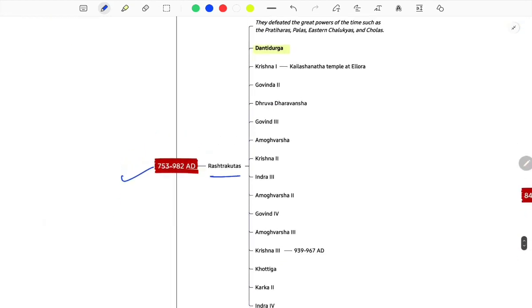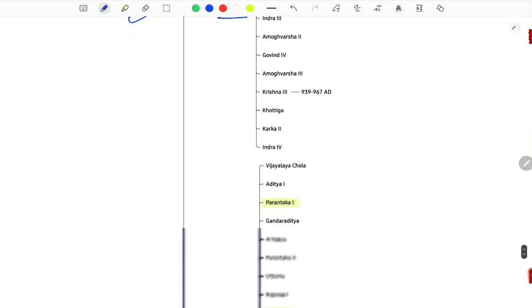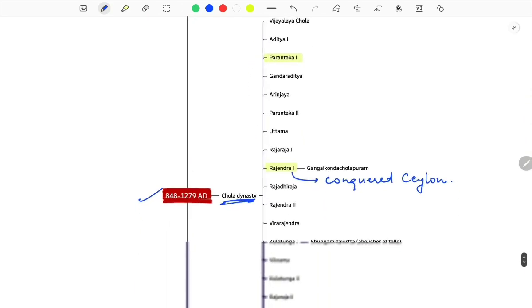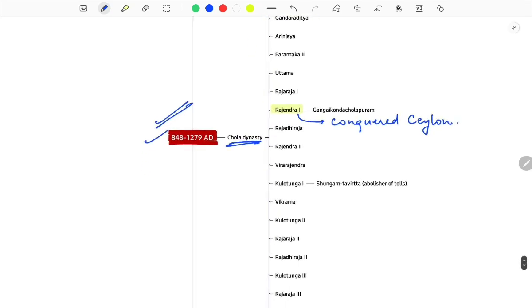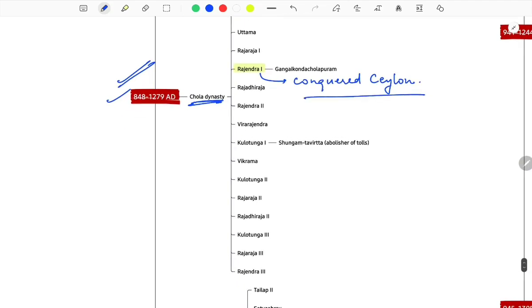Rashtrakutas, a famous dynasty, Dantidurga the founder. Krishna I erected the Kailashnath temple at Ellora. Krishna III, also one of the most prominent rulers. Then Chola dynasty, most celebrated. Parantaka I, one of its rulers. Rajendra I conquered Ceylon, Sri Lanka, and built Gangaikondacholapuram.